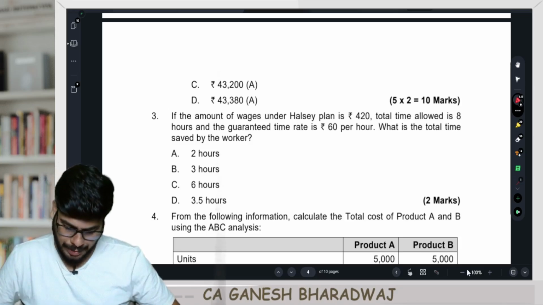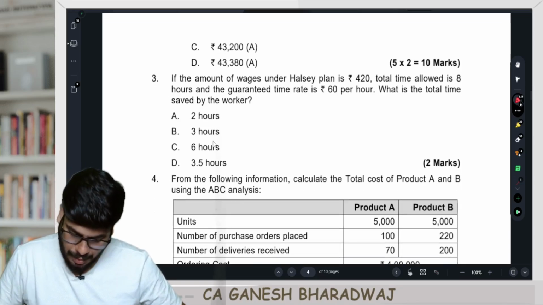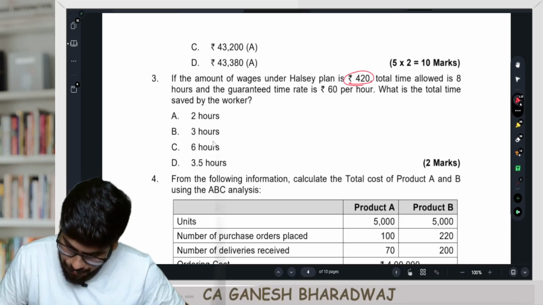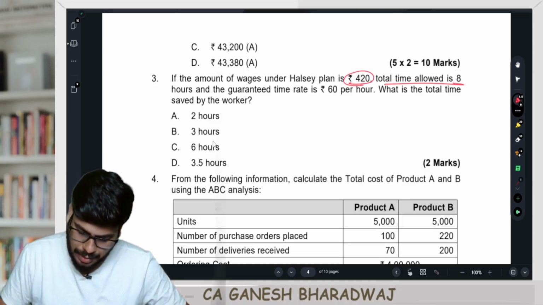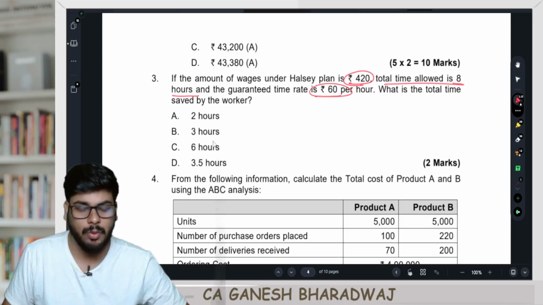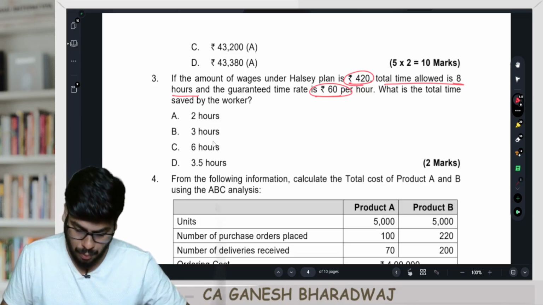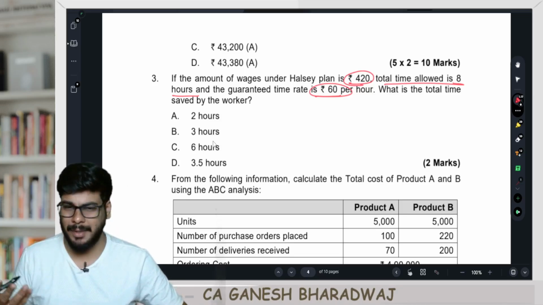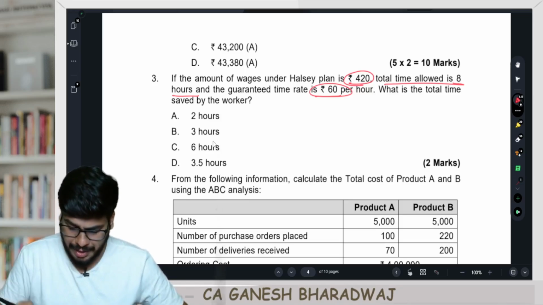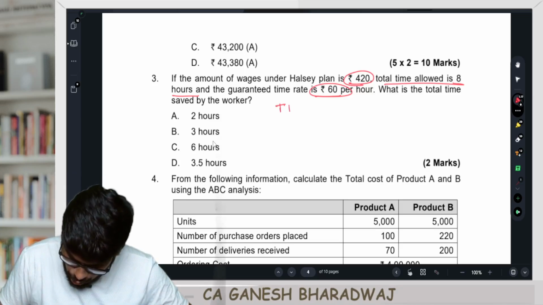Now let me read out the question. Question number 3. If the amount of wages under Halsey plan is 420, time allowed is 8 hours and the guaranteed time rate is 60 per hour, what is the total time saved by the worker? So now under the Halsey plan, this is direct, guys. So what will be the payment? How will they pay?